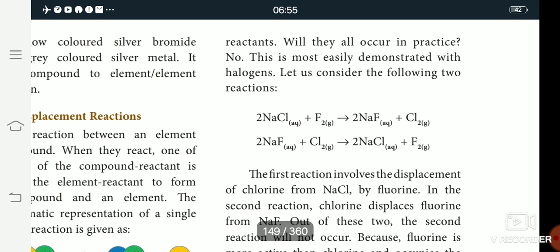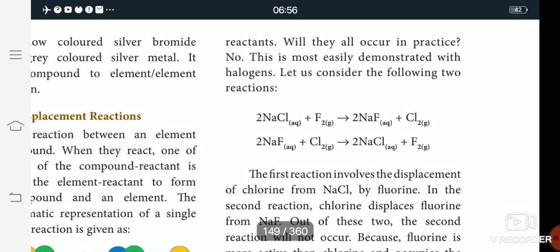In the first reaction, NaCl is in the aqueous medium. Aqueous, AQ, means in the presence of water. Sodium chloride reacts with fluorine to form sodium fluoride and chlorine. In the next reaction, sodium fluoride reacts with chlorine to give sodium chloride and fluorine element. So fluorine is more reactive than chlorine.